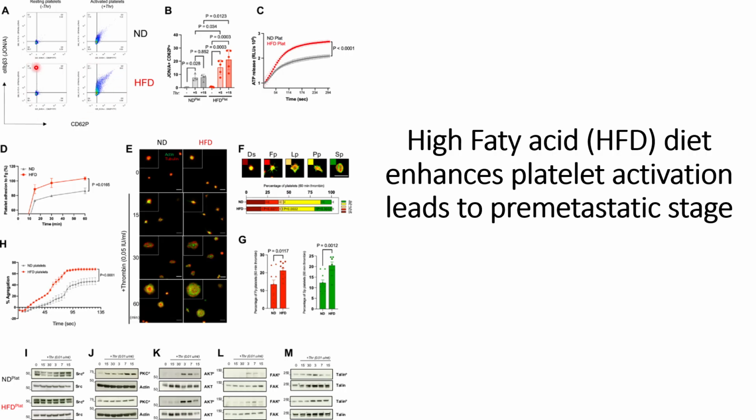The first one is treated with the high fatty acid diet, and the other one is the control. In this case, we react these platelets with thrombin for 5 minutes or 15 minutes, and we are able to see that high fatty acid diet platelets are more prone to activation compared to the control. These are quantified in panel B, where we can see that the activation of these platelets is significantly higher when treated for either 5 minutes or 15 minutes, compared to the control cells treated with thrombin for 5 or 15 minutes.